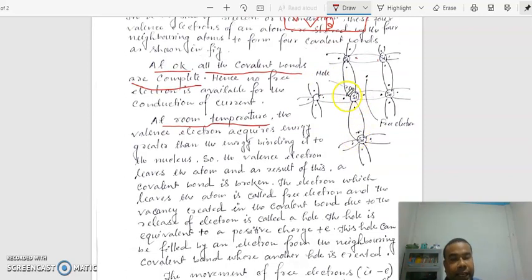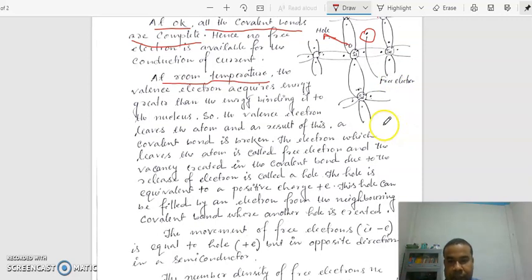When this electron acquires sufficient energy, the electron leaves this atom. When the electron leaves this atom, the covalent bond is broken. When the covalent bond is broken, a hole is created, a vacancy is created. This vacancy is called a hole. The electron which leaves the atom is said to be a free electron.